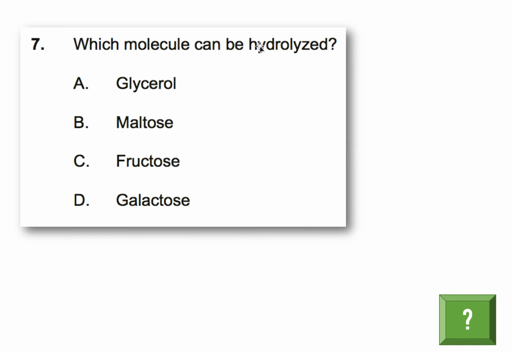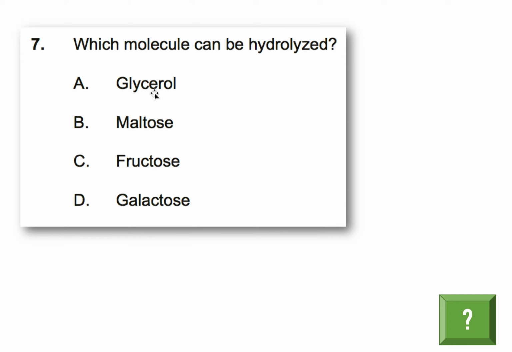Now, in a hydrolysis reaction, which is a type of catabolic reaction, it's a type of reaction that breaks a bigger molecule into a smaller molecule. Okay, so which of these molecules can still be broken down by a catabolic reaction called hydrolyzing? So hydrolyzing just means breaking apart using water. Hydro means water, lysis means splitting apart. So it's a specific type of breakdown reaction in which water is used to split apart the molecule.